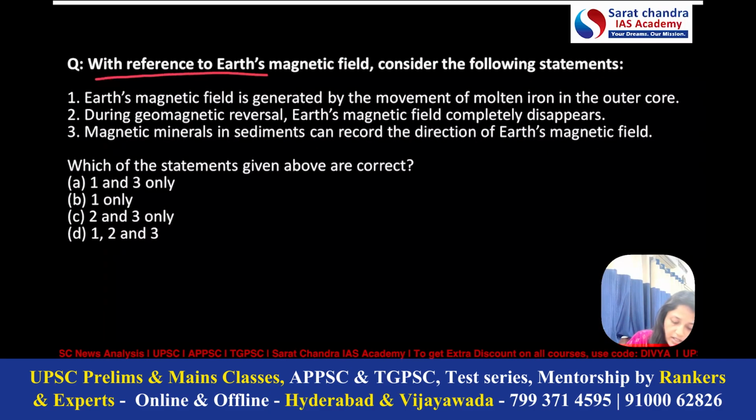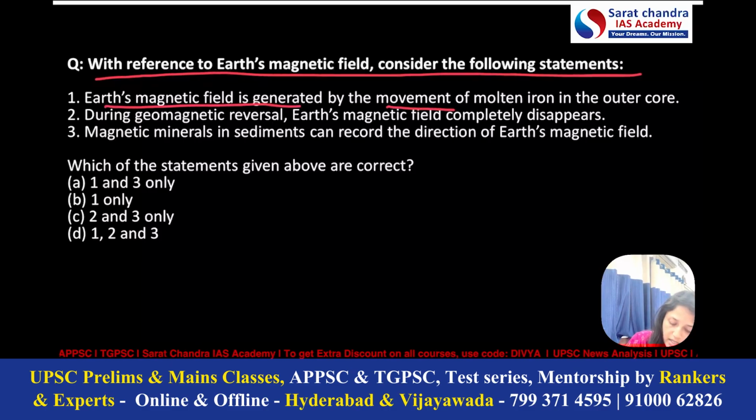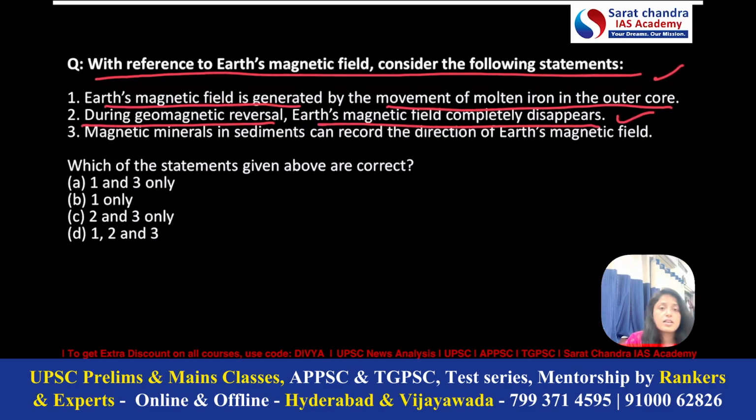Second, with reference to Earth's magnetic field, consider the following statements. First, Earth's magnetic field is generated by the movement of molten iron in the outer core. So yes, this is correct. Second, during geomagnetic reversal, Earth's magnetic field completely disappears. See, we have discussed this. During geomagnetic reversal, Earth's magnetic field will become weak. That's why life on Earth will be affected by solar radiation. But it's not like it will completely disappear. So this statement is incorrect.